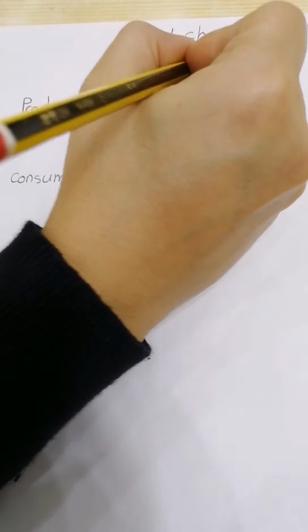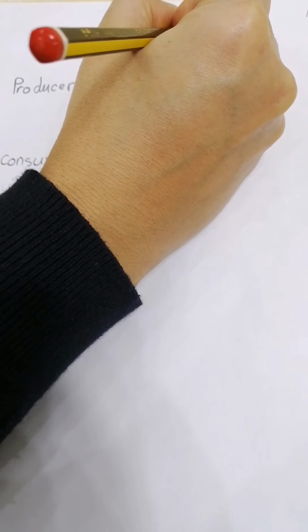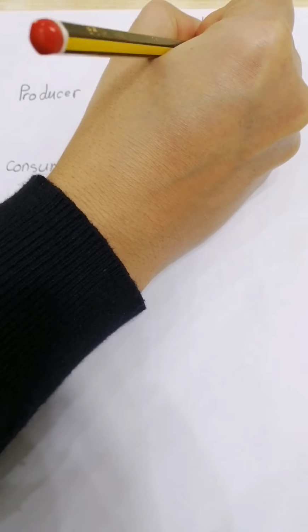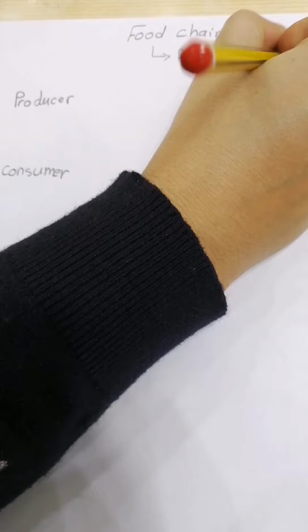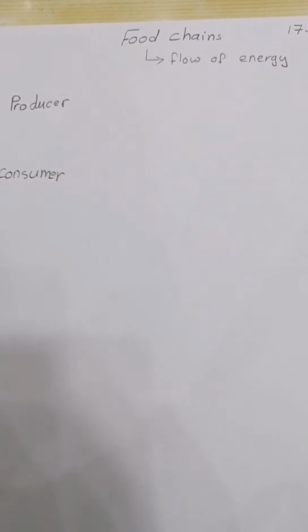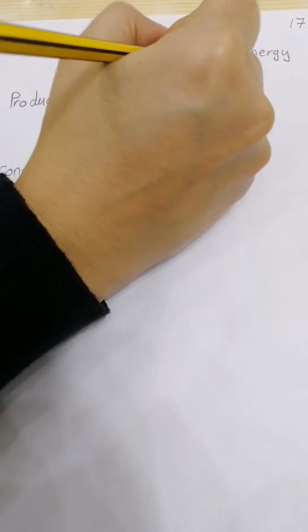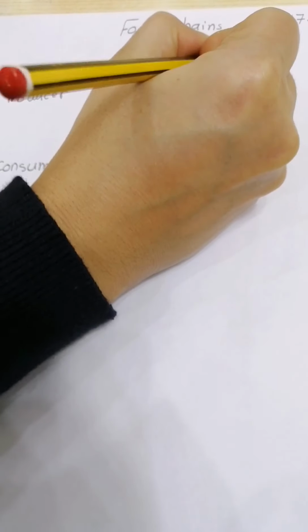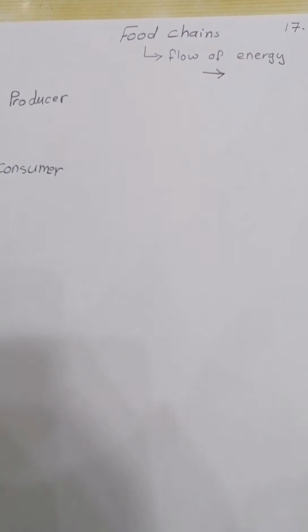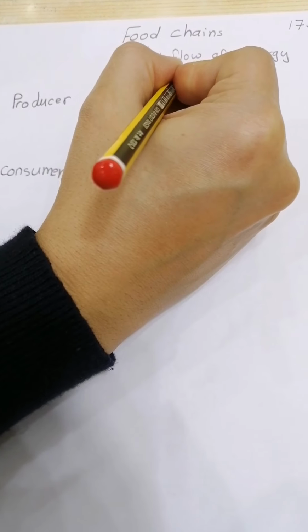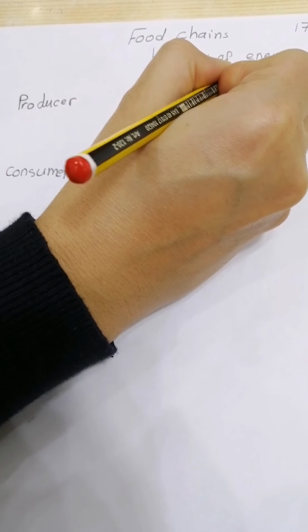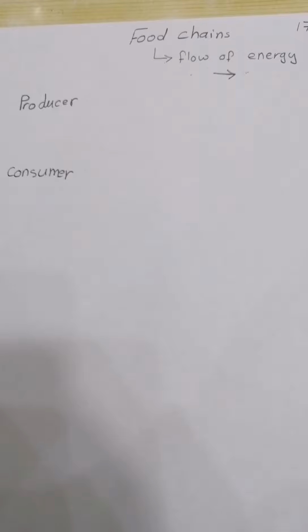It also shows a flow of energy, a flow of energy through the organisms. And this flow of energy is indicated by an arrow. The tip of the arrow tells us that energy flows from this organism to the other one.